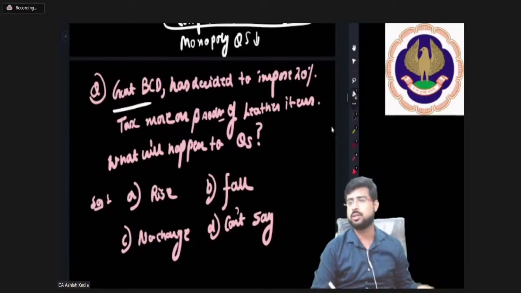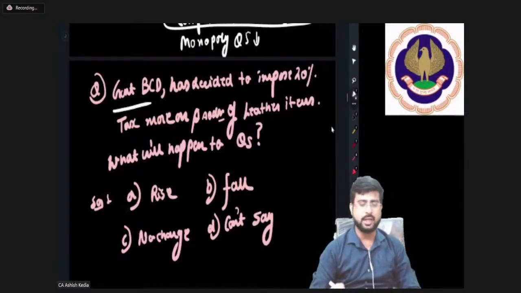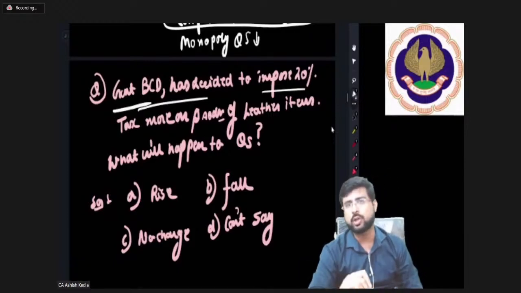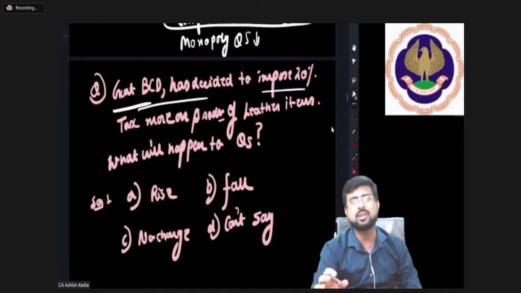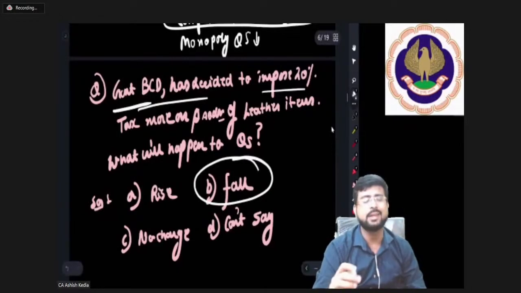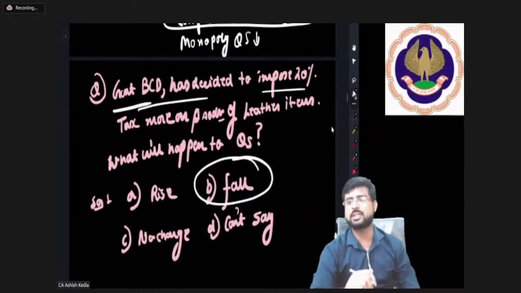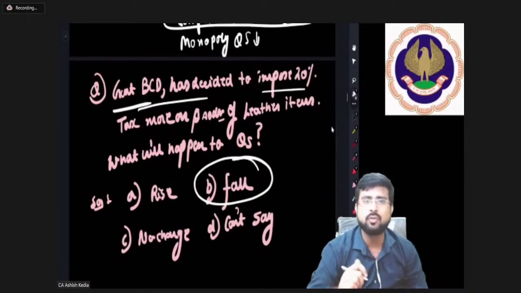Okay. So yes, you are absolutely correct. The government has decided to impose 20% taxes, and if you impose tax, you are raising the cost basically. In a scenario where you are raising the cost, what will happen to supply? Naturally, the supply will fall, and that's what has happened here. The supply has fallen, friends.